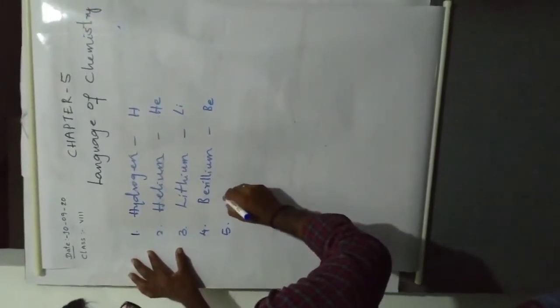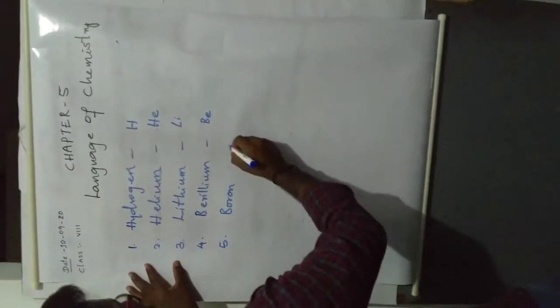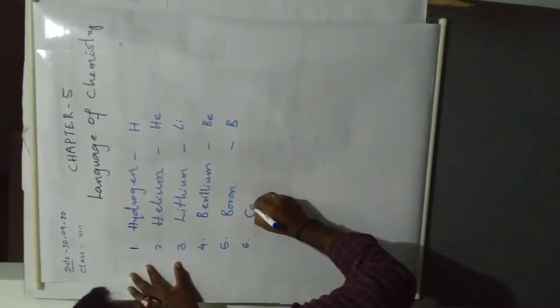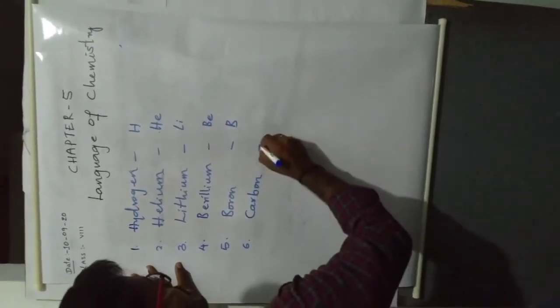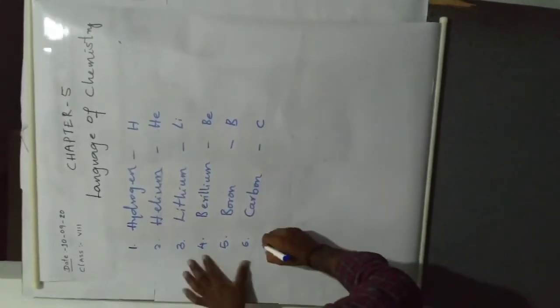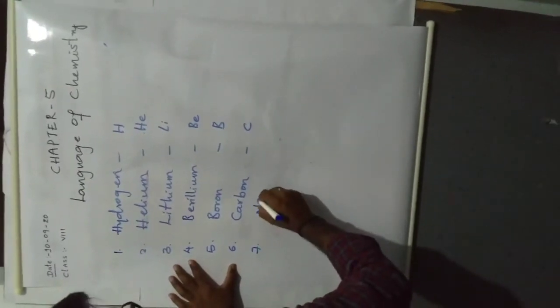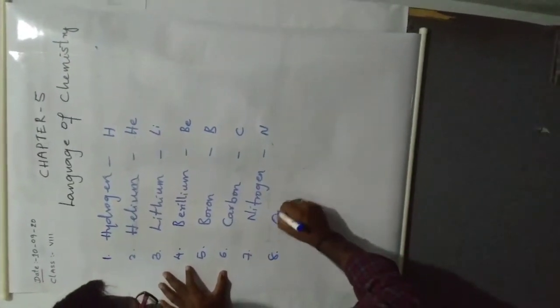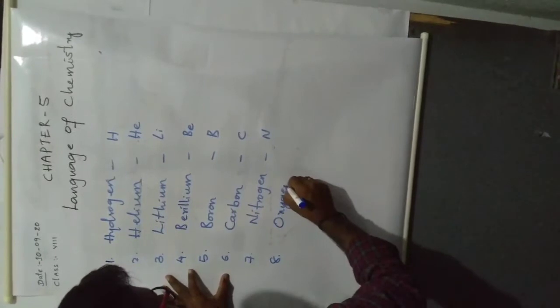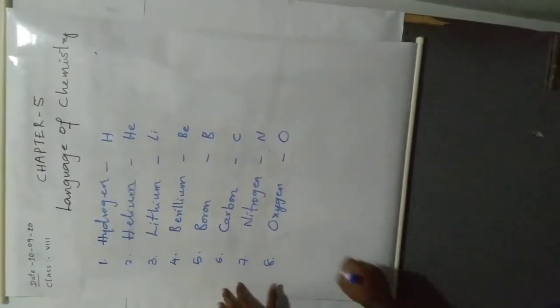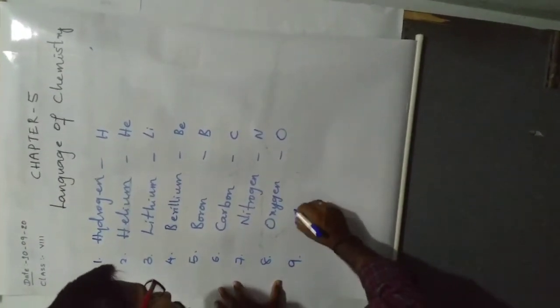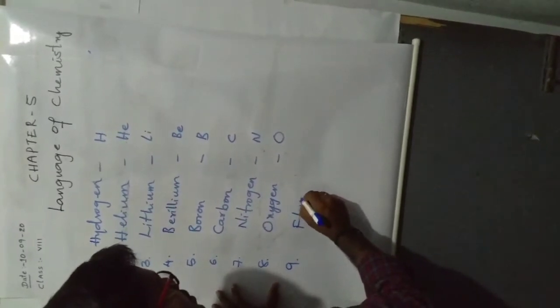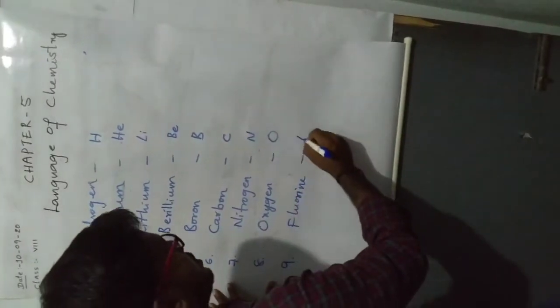Fifth element, boron. Symbol of boron is B. Sixth element, carbon. Symbol of carbon C. Seventh, nitrogen. Symbol N. Eighth, oxygen. Symbol O. Fluorine. Symbol F.